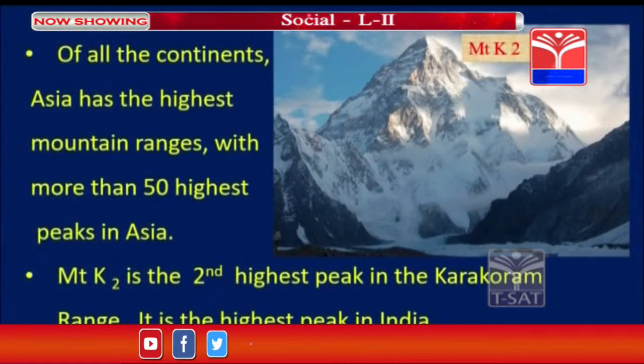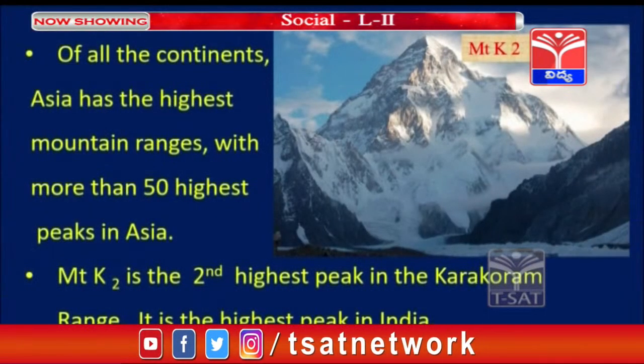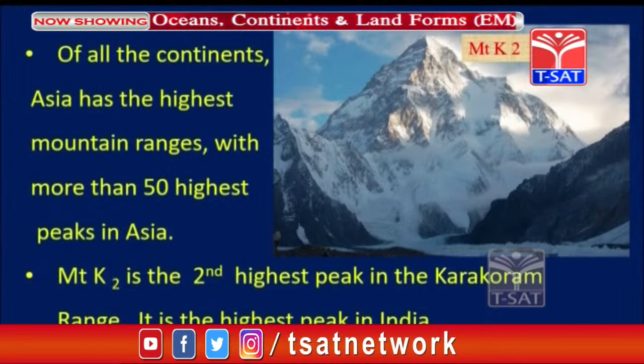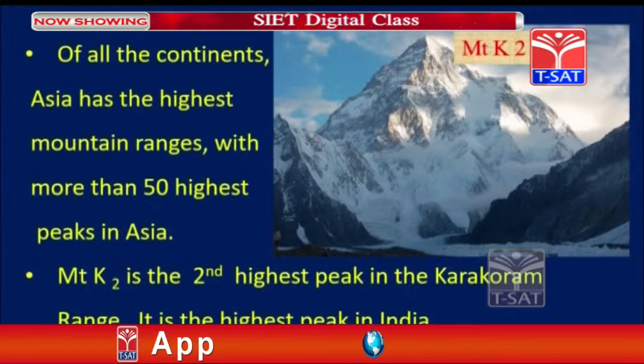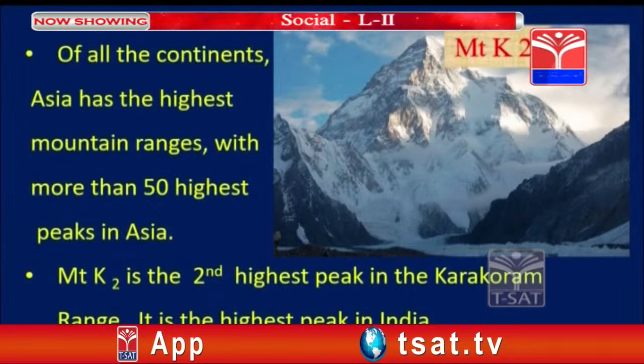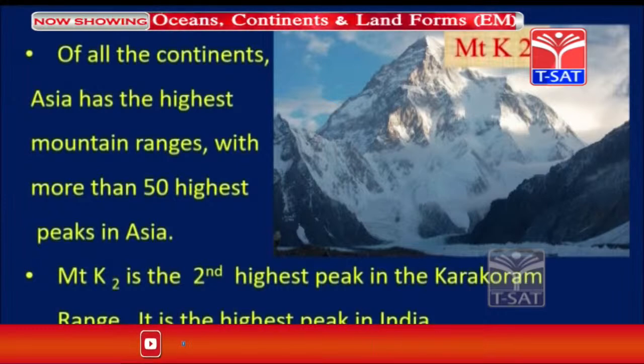Of all the continents, Asia has the highest mountain ranges with more than 50 of the highest peaks in Asia. And if we take Mount K2, it is the second highest peak, in the Karakoram range, and it is the highest peak in India also.